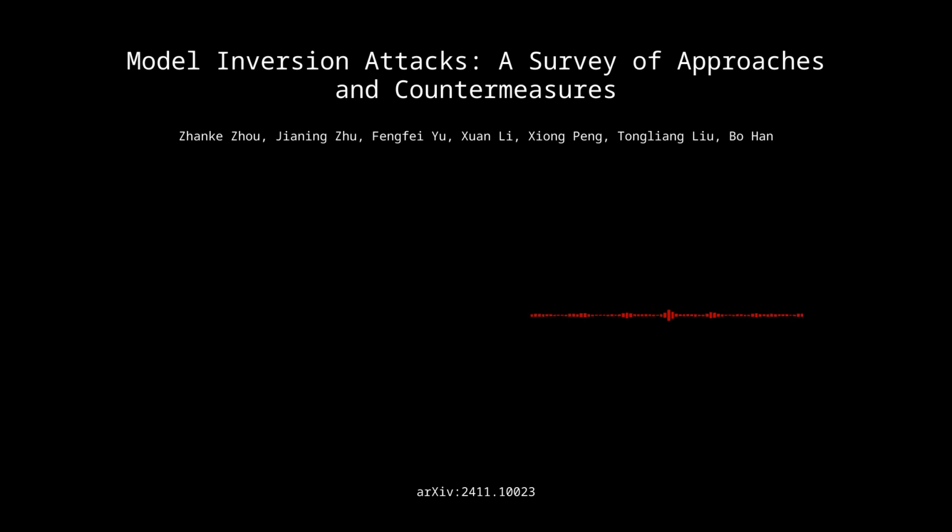Well, this deep dive has been a really insightful journey through this complex world of model inversion attacks. We've explored the mechanics, the challenges, and the promising solutions that are shaping the future of privacy and security in machine learning. I hope this exploration has equipped you with a deeper understanding of this critical domain and inspired you to engage in this ongoing conversation about responsible and secure AI development. Thank you for joining us on this deep dive, and we encourage you to continue exploring this fascinating, rapidly evolving field as we collectively strive to build a future where machine learning empowers us without compromising our privacy and security.